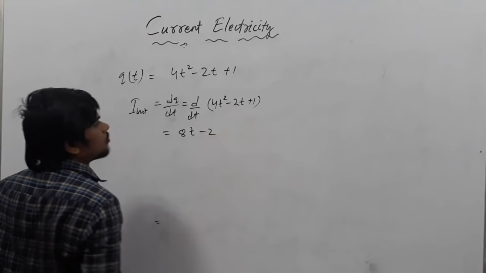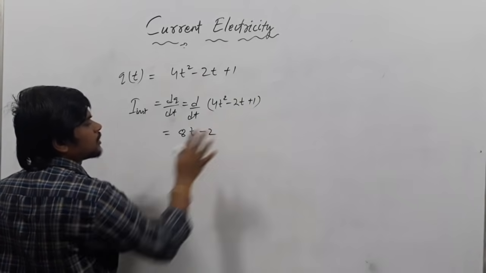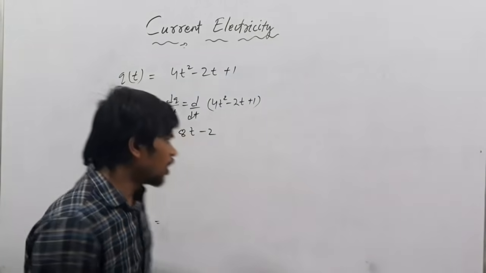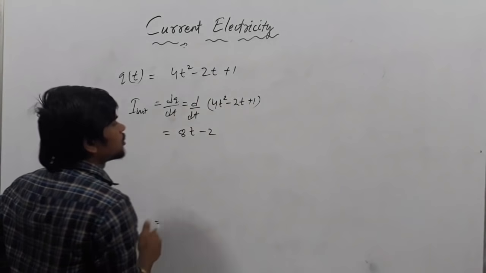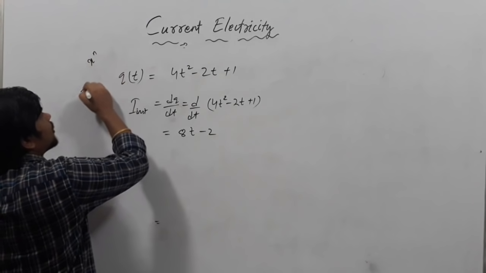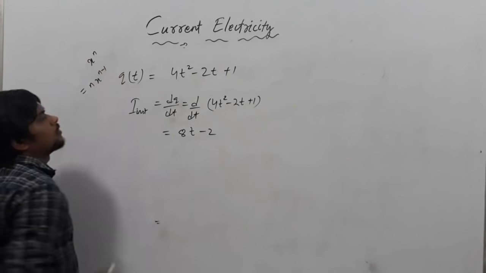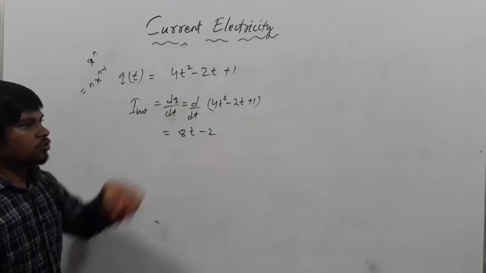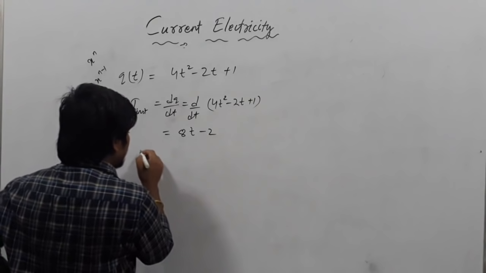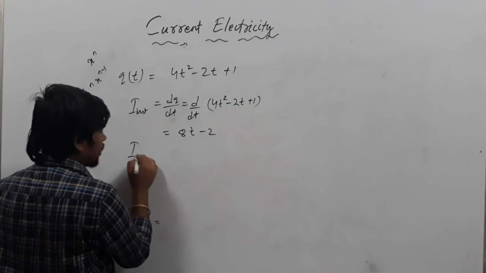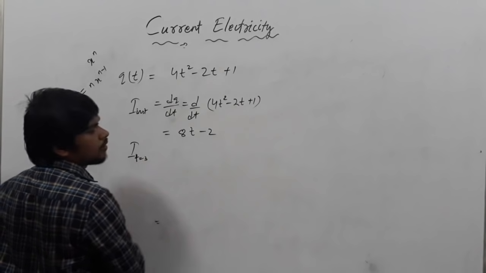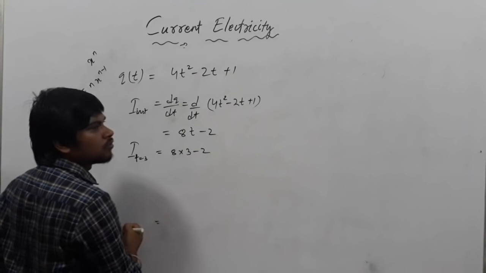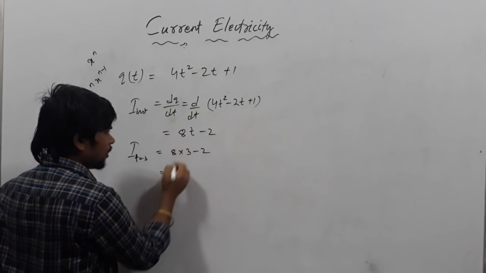80 minus 2. The derivative of 1 is 0. The derivative of a constant quantity is 0. And if the power is n, then x to the power n, its derivative is n into x to the power n minus 1. Using this formula, I am getting 80 minus 2. So how much is I at t equals 3 second? 8 into 3 minus 2. So how much will it be?